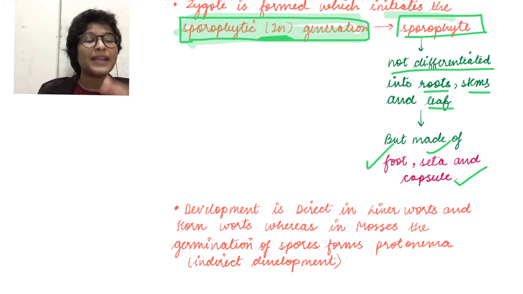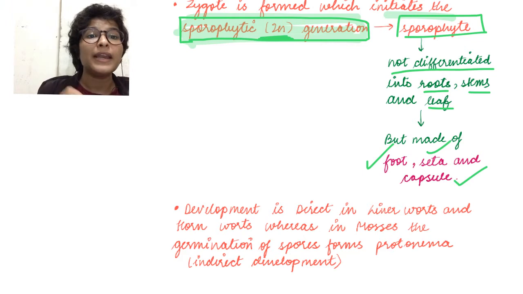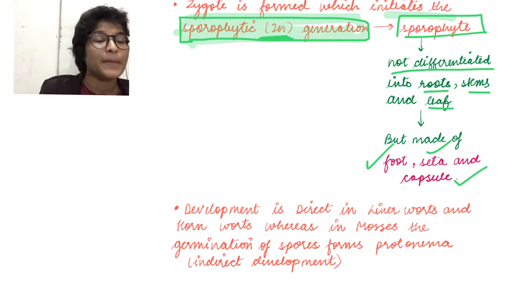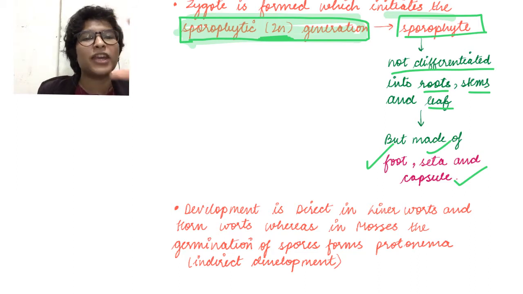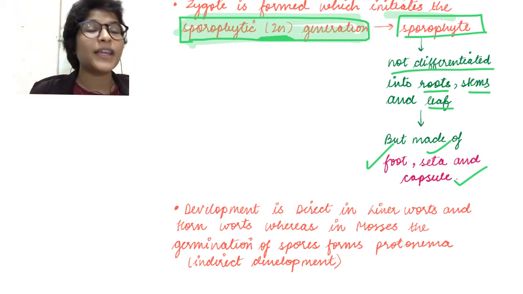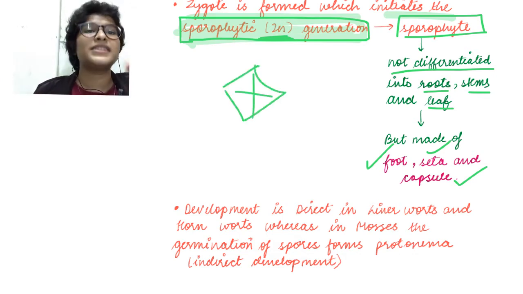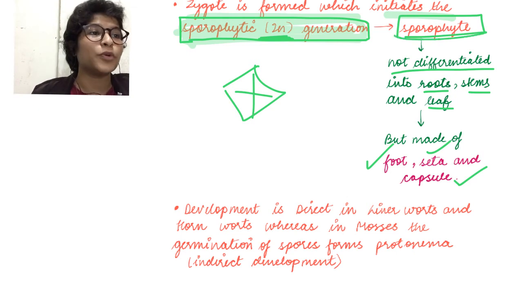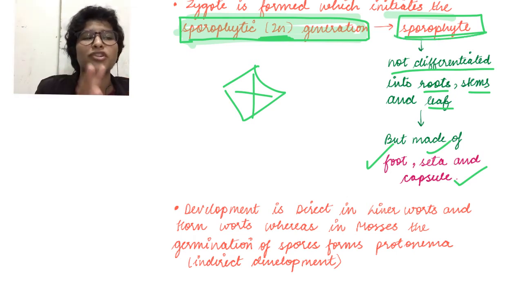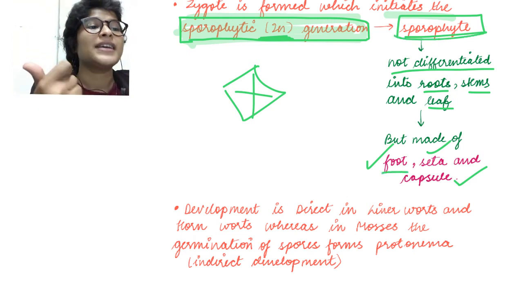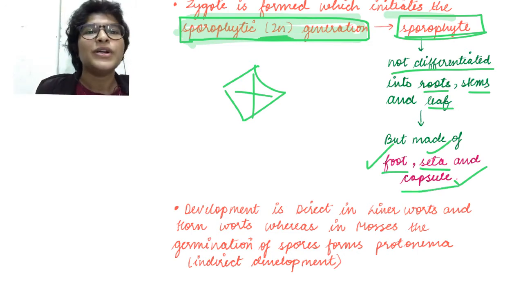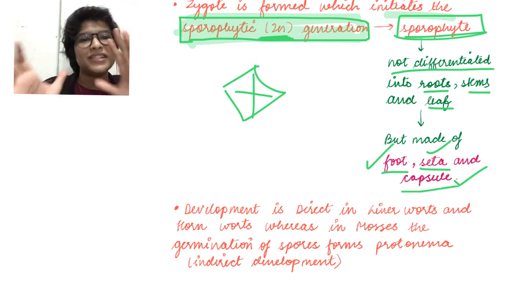So sporophyte is that kind of stage in the life of a bryophyte which will later on give rise to spores, but does not look like an actual modern plant, but it does have some differentiation in the body structure. अभी algae में हमने देखा था कि उनका thallus body structure है, यानी कि no differentiation at all. But here in the sporophyte, we see that it has some structures called the foot, the seta and the capsule. So this is a little progress towards differentiation.